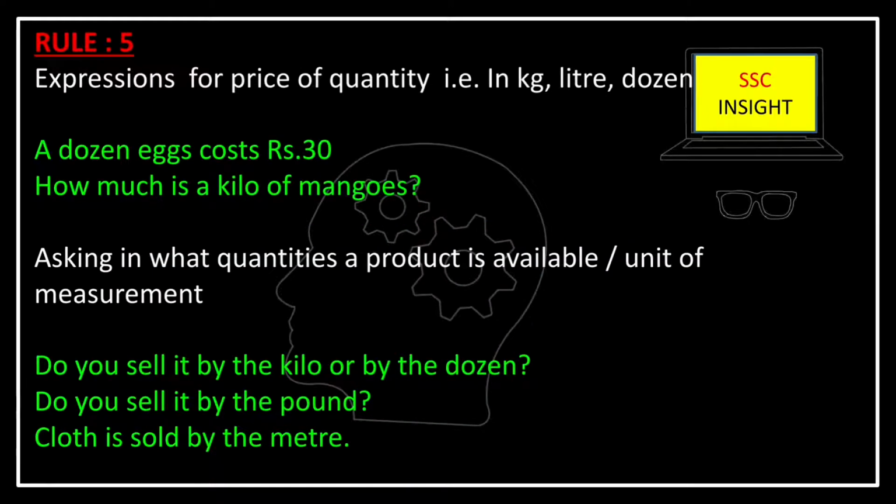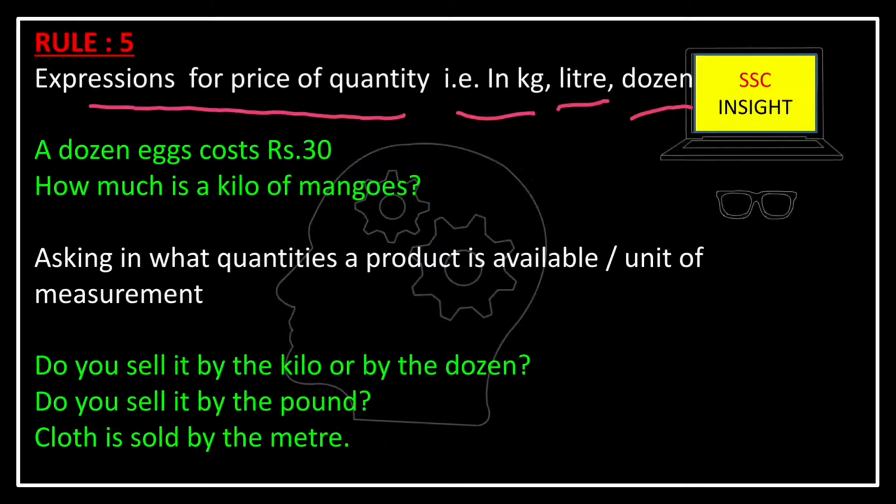The next rule is to express the price of any particular quantity, that is in kg, liter, dozen. In case of price, we will use the indefinite article. Like if we want to know how much is a kilo or a liter of this quantity, if we want to know the price of a particular quantity, then we will use the indefinite article.